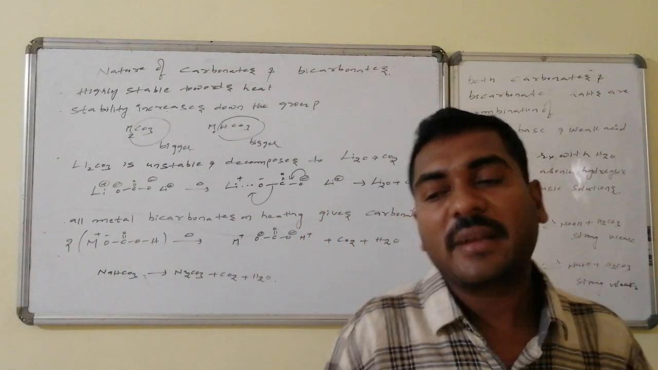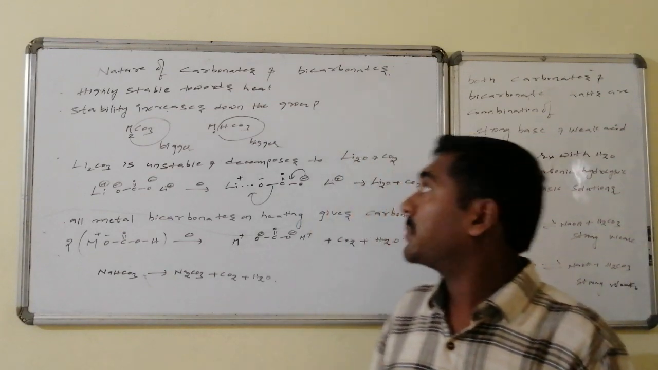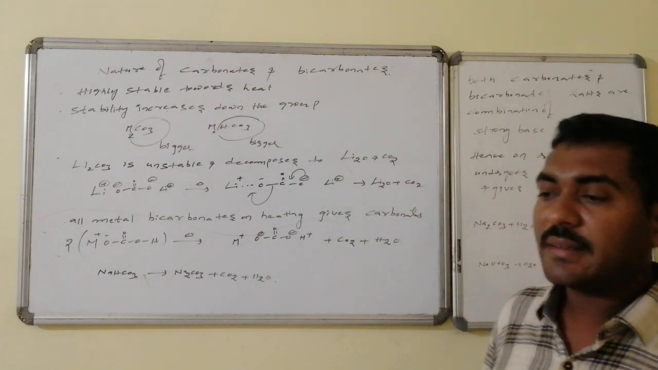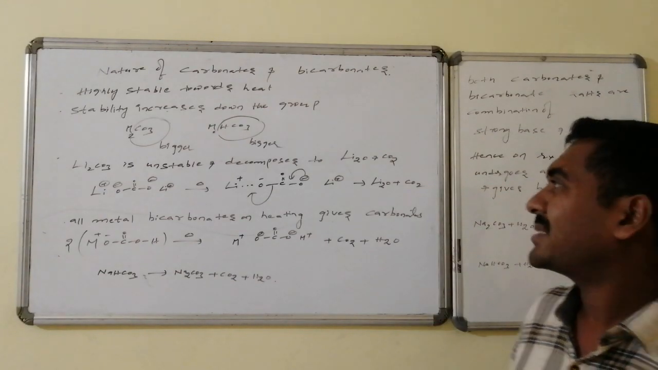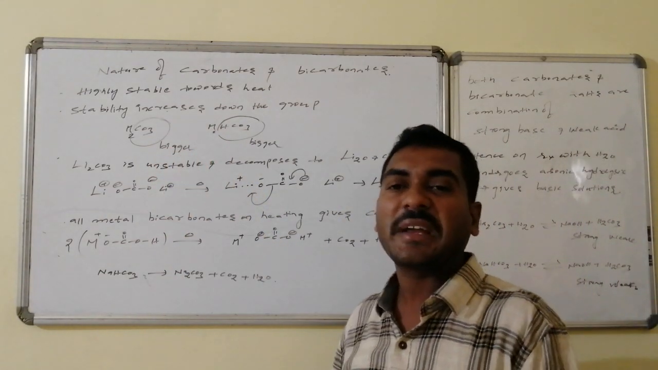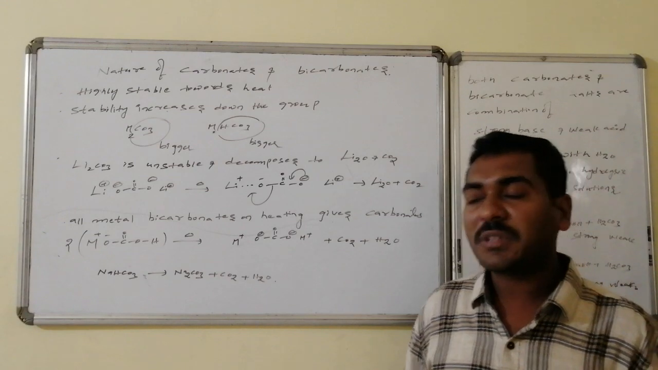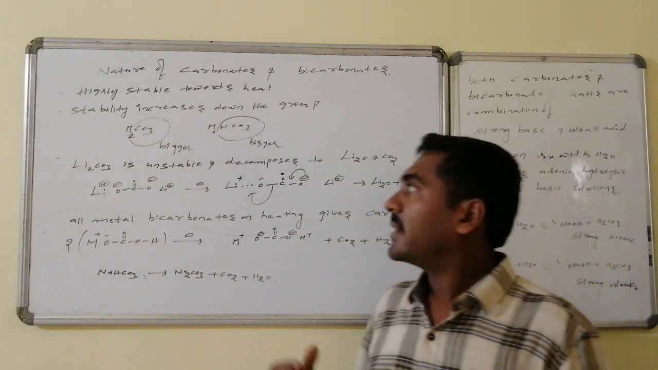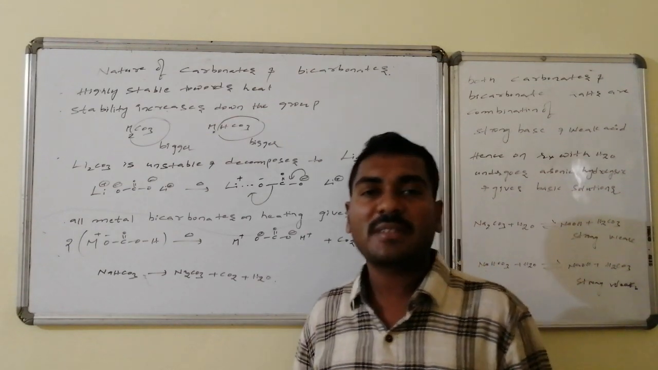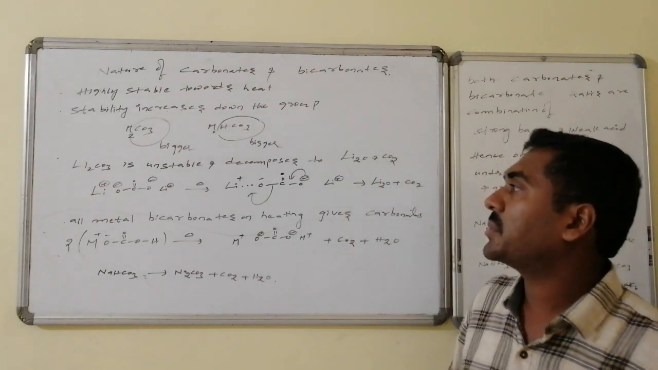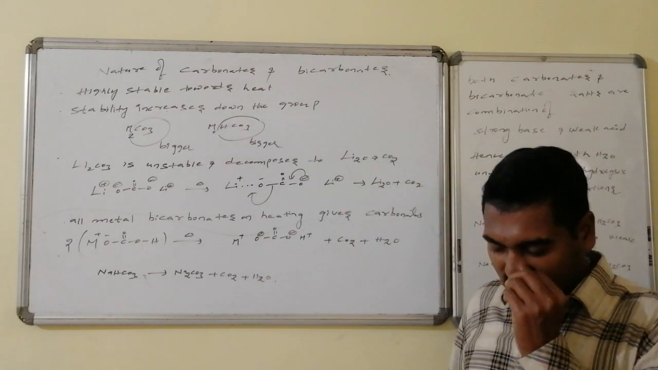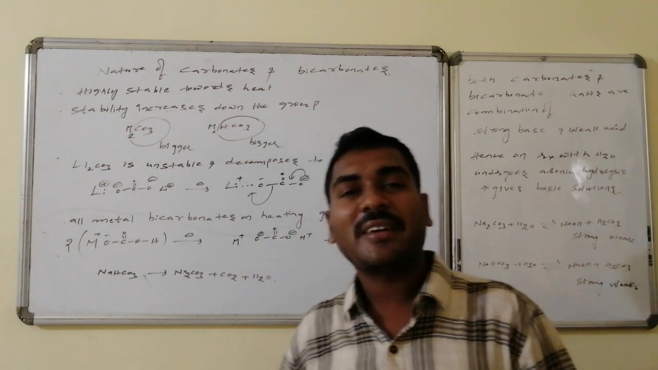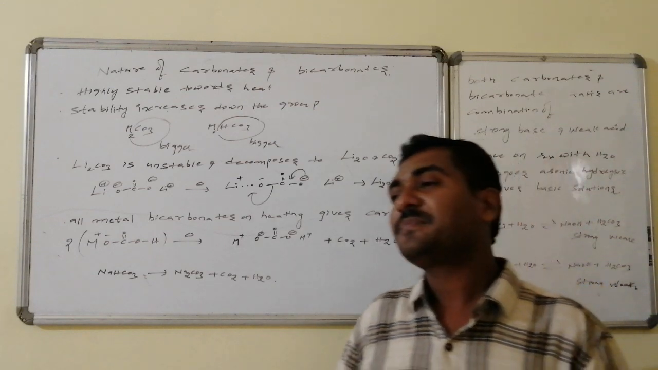The carbonates and bicarbonates of the alkali metals are very stable towards heat, and the stability increases down the group, because carbonate is CO3 2-, a bigger anion, and bicarbonate HCO3- is also a bigger anion. Bigger with bigger, stability increases, hence the thermal stability increases from top to bottom. Only the first carbonate, lithium carbonate, is unstable, since carbonate is bigger and lithium is smaller.